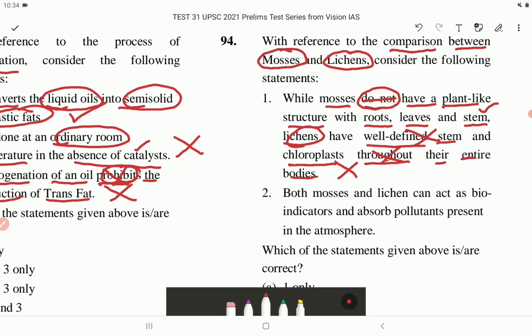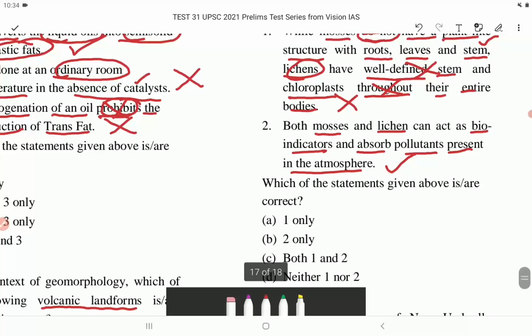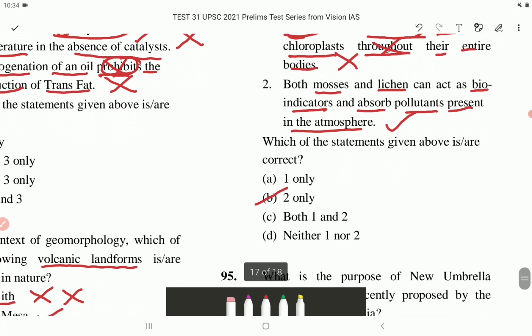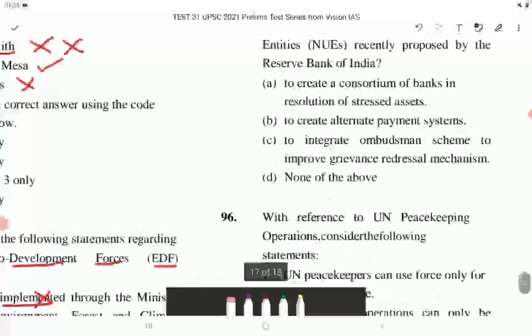Statement 2. Both mosses and lichens can act as bioindicators and absorb pollutants present in the atmosphere. This is correct. Which of the statements given above is or are correct? So the correct option is option B, that is 2 only. Now let's come to the next question, question number 95.